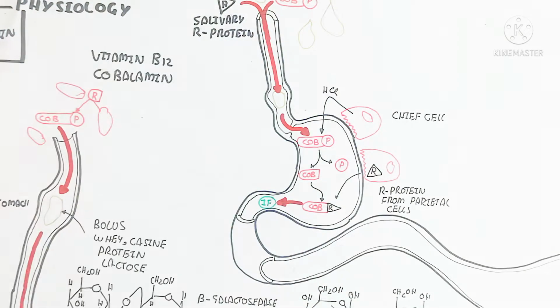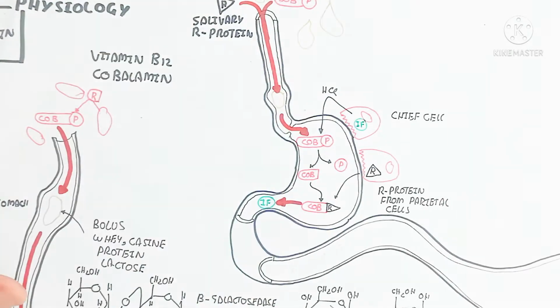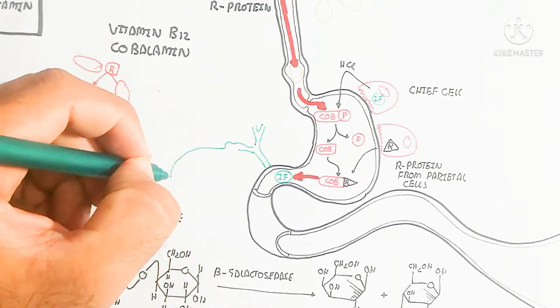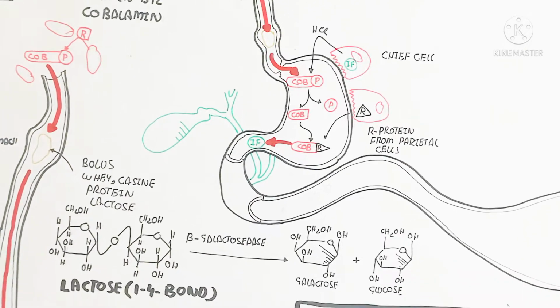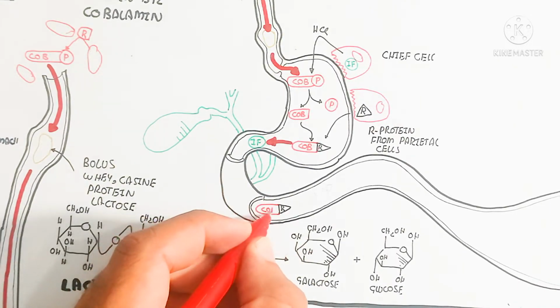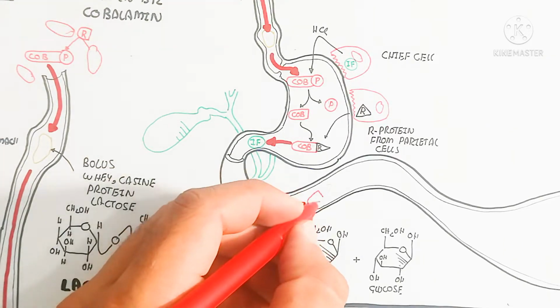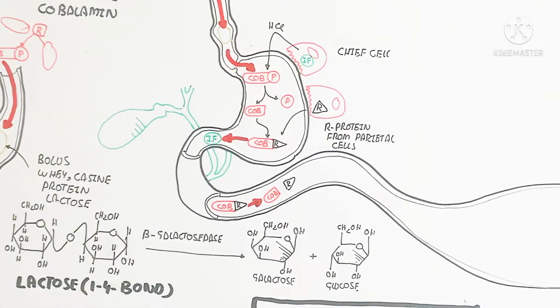It means the intrinsic factor is released from the chief cell along with the hydrochloric acid, and cobalamin will bind with the R protein from the parietal cell, and this will go into the duodenum, and in the duodenum once again there is dissociation of the cobalamin from the R protein, and after the dissociation the intrinsic factor is also present.